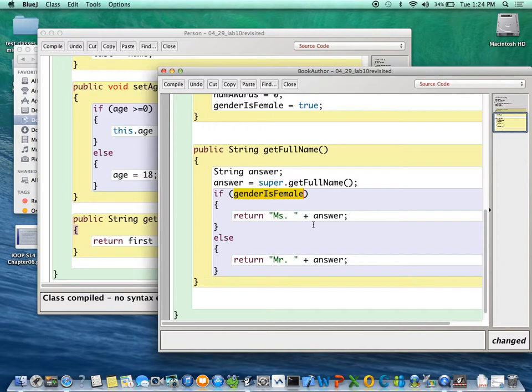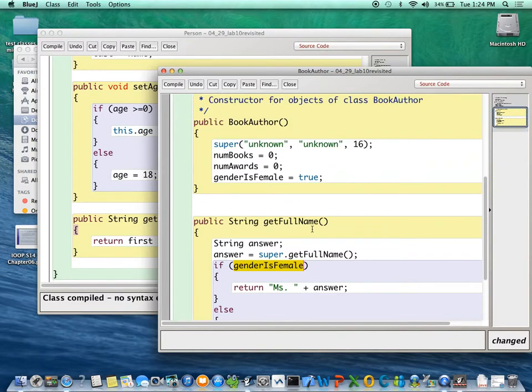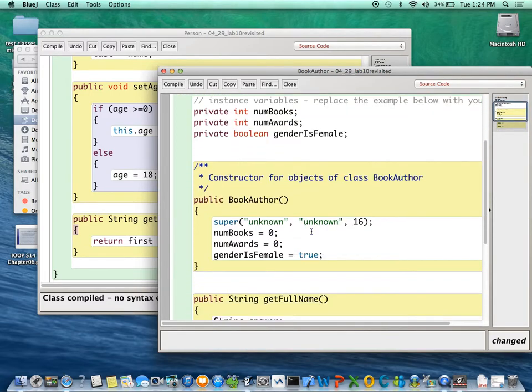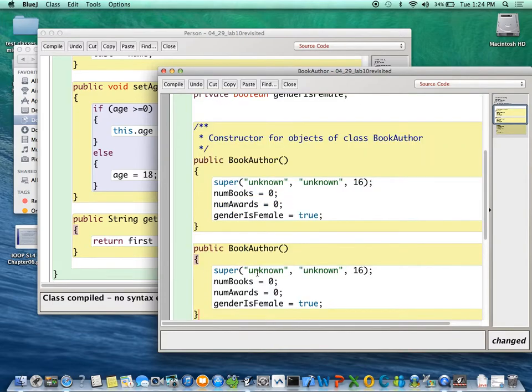Yeah, Eric. Do you have a constructor where it has a parameter and then you call super? So you want a parameter with a constructor that calls super, right? Well, so let's do that. Let's have two of them. So here's another one, book author, and we're going to say it takes a string first, a string last, and an int age. And we will run super on first, last, and age.